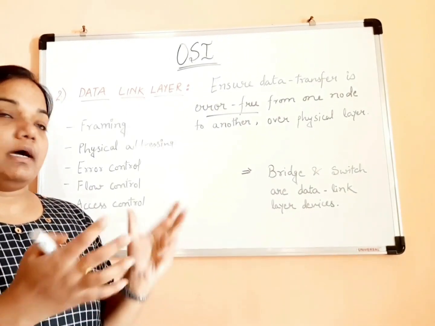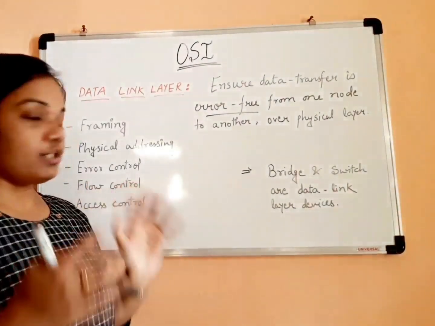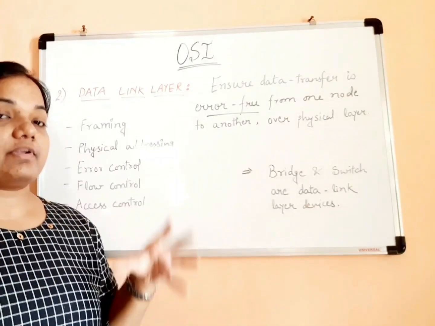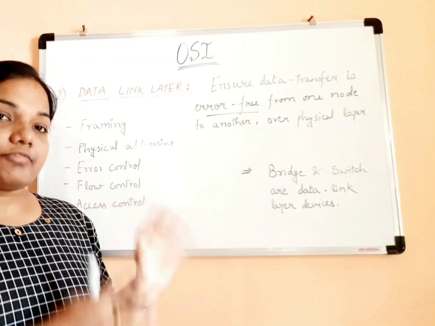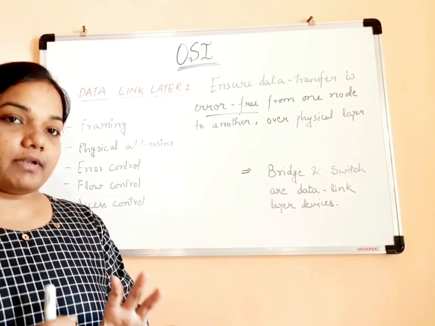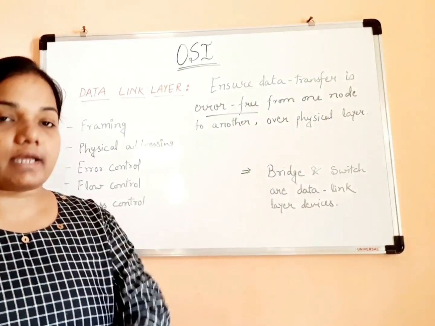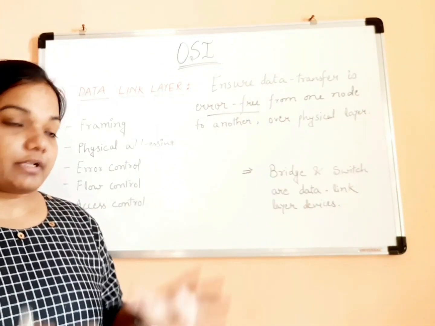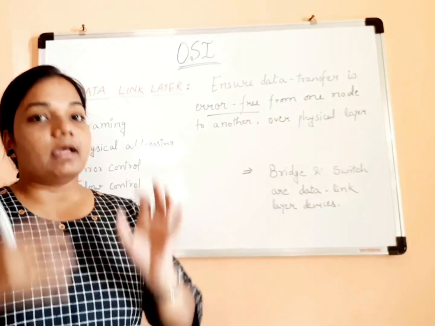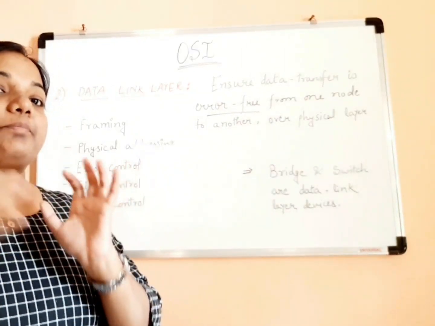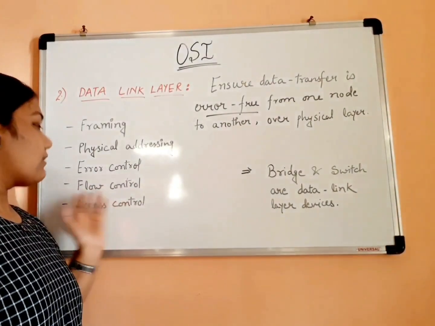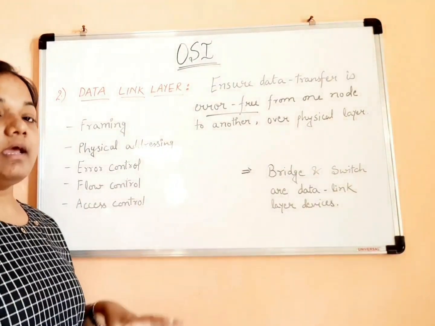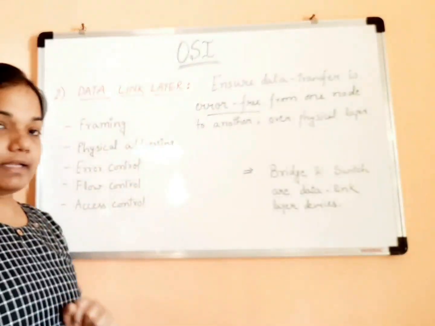Fine. So in this way it makes sure that the flow of sender and receiver is synchronized by defining a particular amount of data. After sending that data, an acknowledgement should be received, and only then can the further data be sent. This is to make sure that whatever data is sent by the sender is received in proper time by the receiver. So this is what flow control is, and this is again done by the data link layer.